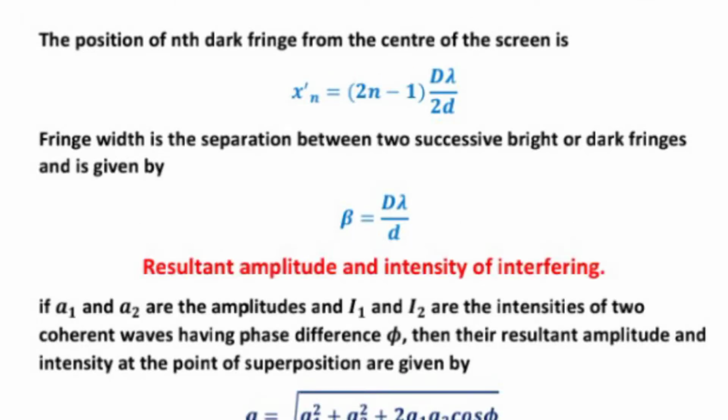Fringe width is the separation between two successive bright or dark fringes and is given by beta equal to d lambda upon small d.